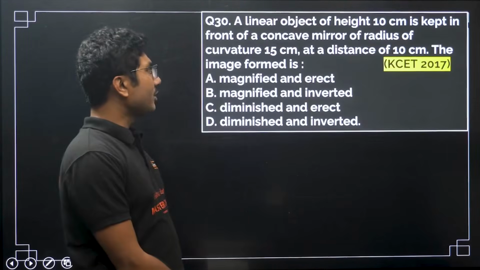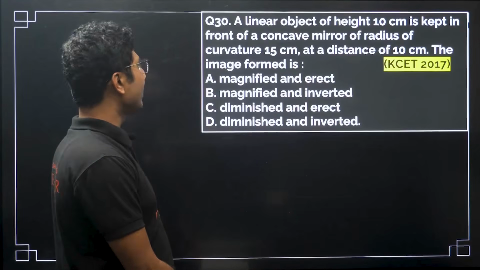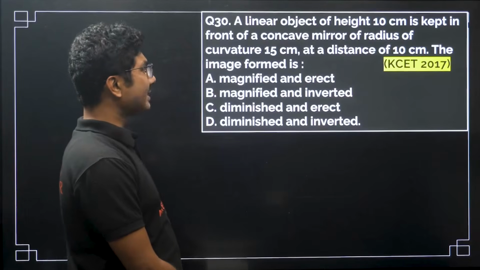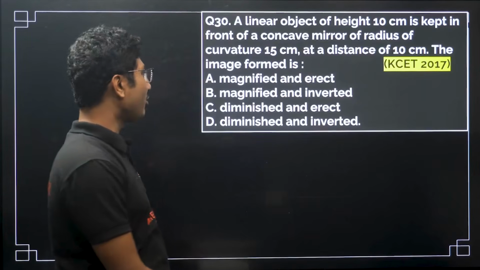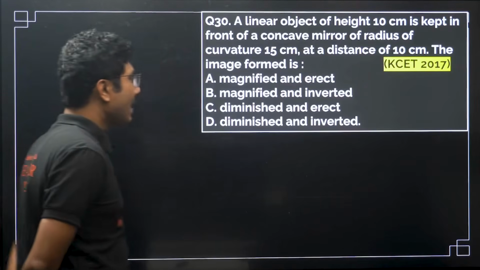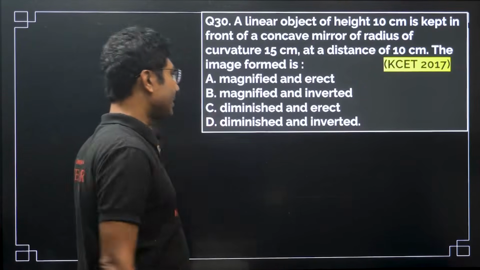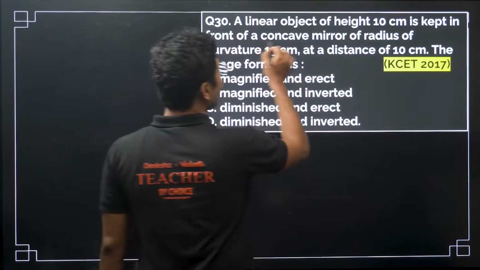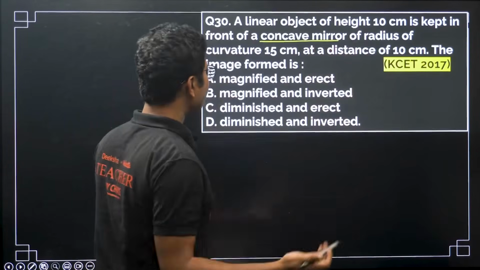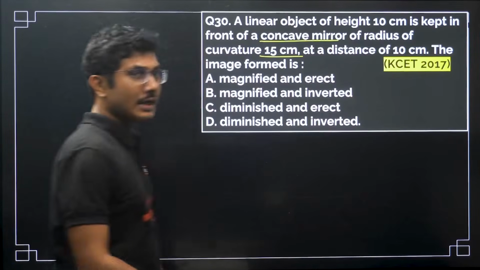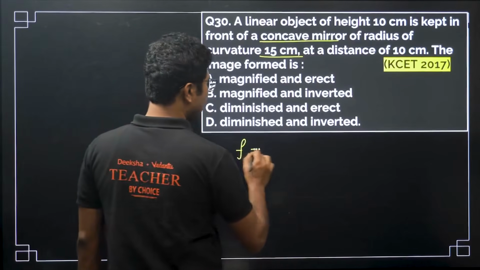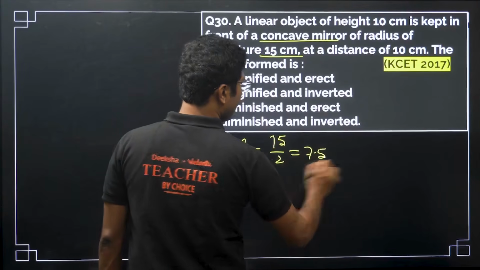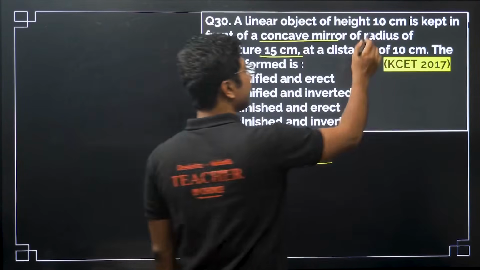A linear object of height 10 cm is kept in front of a concave mirror of radius of curvature 15 cm at a distance of 10 cm. The image formed is magnified and erect, magnified and inverted, diminished and erect, or diminished and inverted. So this is an easy question. The mirror is a concave mirror. The radius of curvature is 15 cm. That means what is the focal length? The focal length is half of the radius of curvature, that is 7.5. What is the object distance? The object distance is 20 cm.